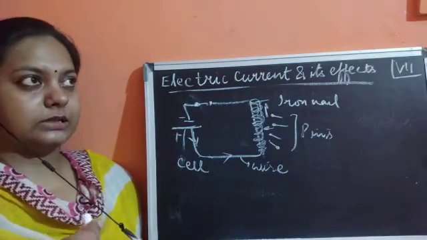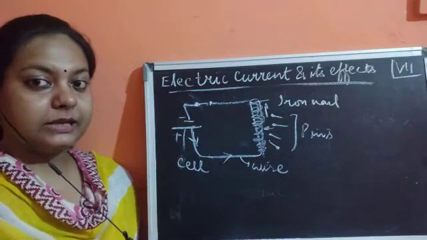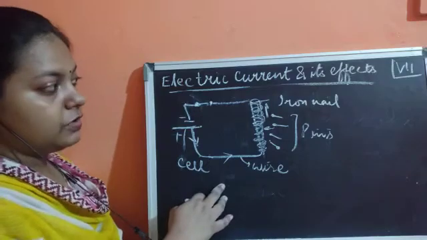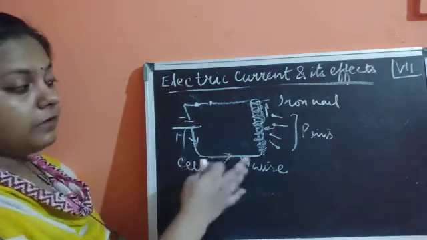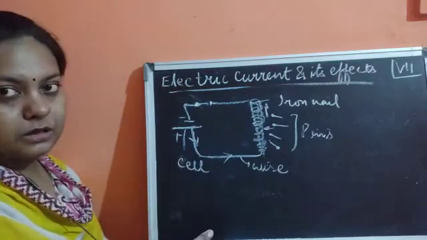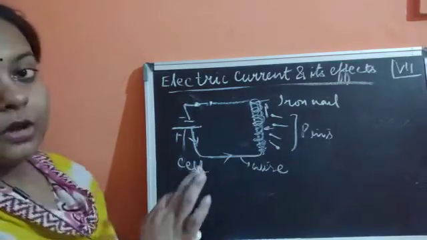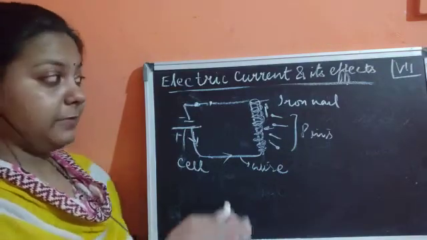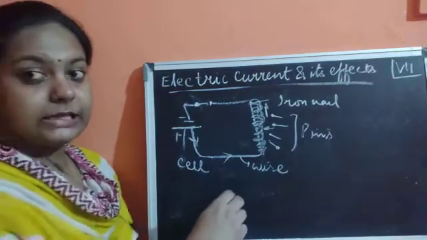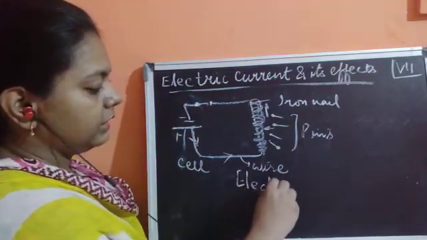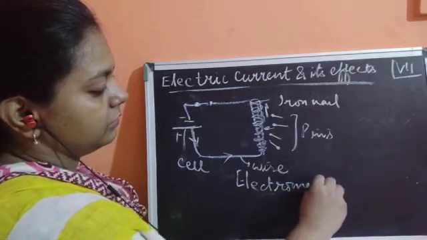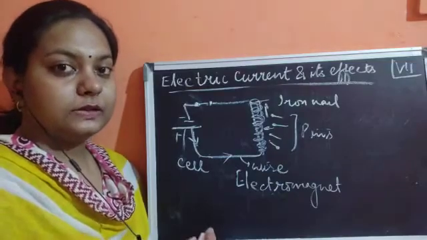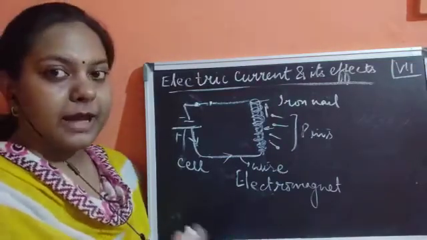This clearly shows that this magnet works only as long as the electricity is switched on. As soon as this is switched off, the pins get detached from the iron nail. The iron nail worked like a magnet. This type of magnet, produced with the help of electricity, is known as an electromagnet. As the name suggests, it is made with the help of electricity.